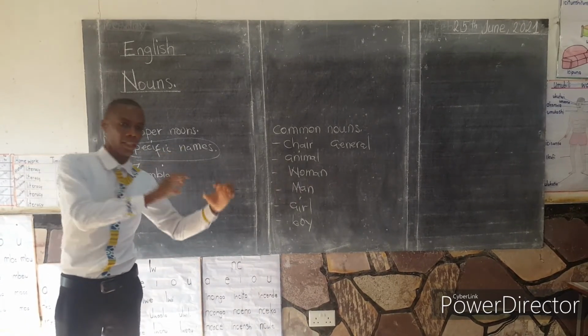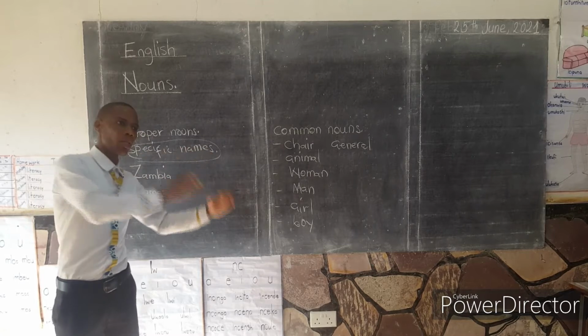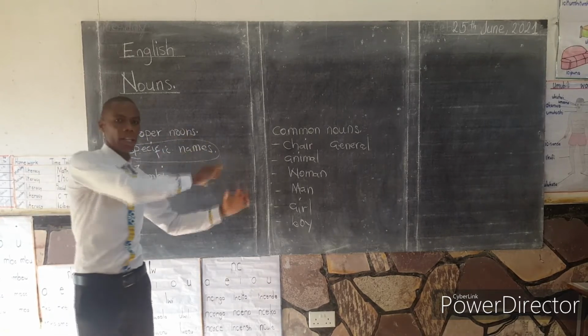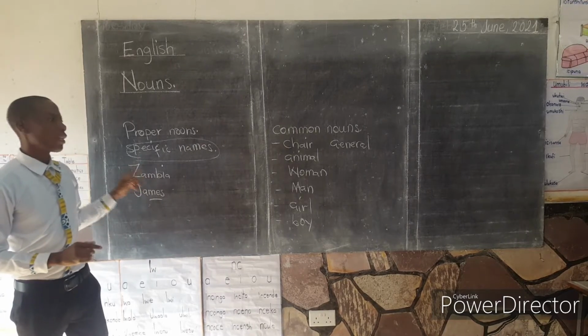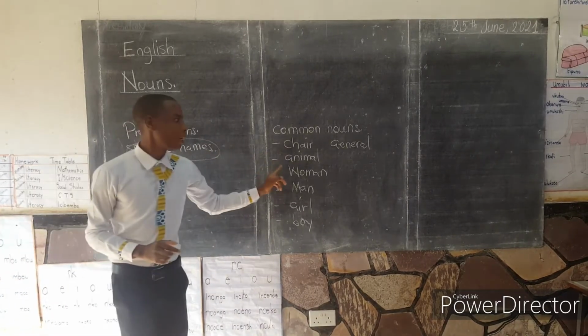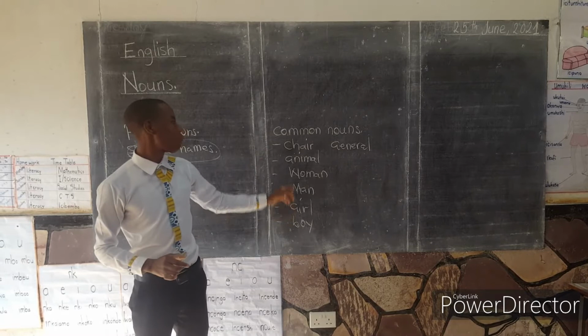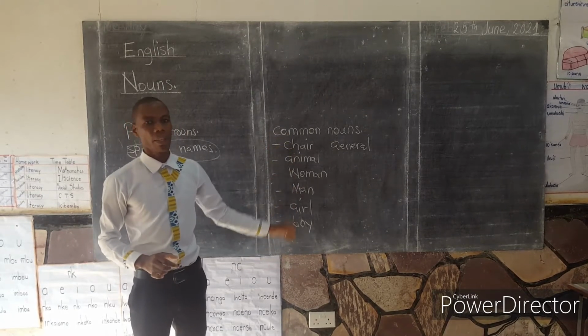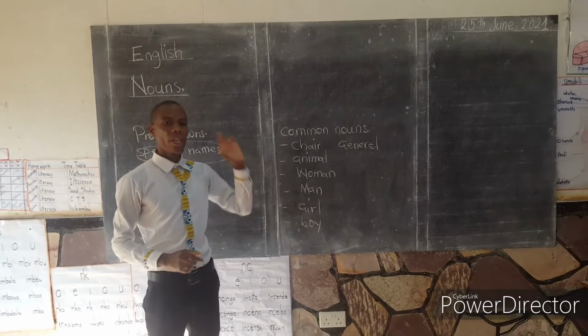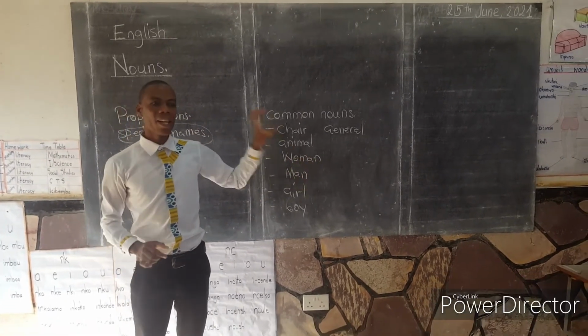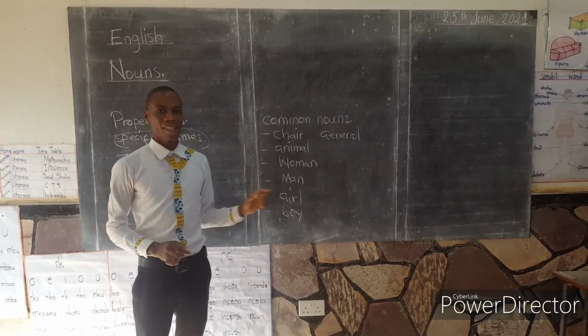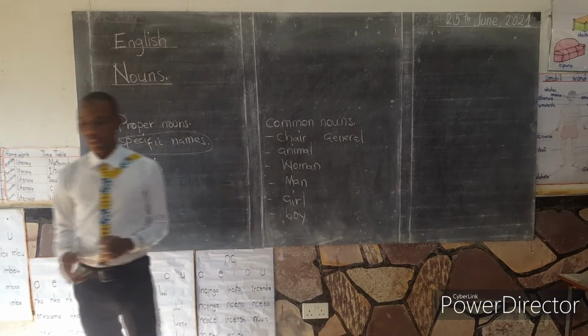Whether they are starting the sentence, they are at the middle of the sentence, or even at the end of the sentence, they always begin with a capital letter. Whereas common nouns always begin with small letters. They only begin with a capital letter if they are the ones starting the sentence. Do not forget that difference.